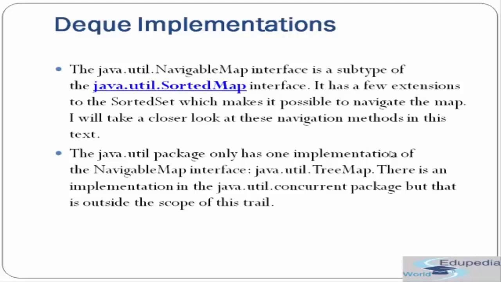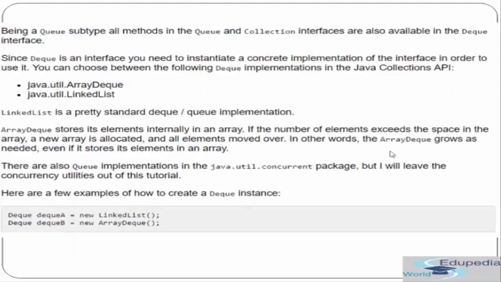Now let's see the Deque implementation. So now let's see the implementation of Deque. Being a Queue subtype, all methods in the Queue and Collection interfaces are also available in the Deque interface. Since Deque is an interface, you need to instantiate a concrete implementation for the interface in order to use it. You can choose between the following Deque implementations in the Java Collection API, which is